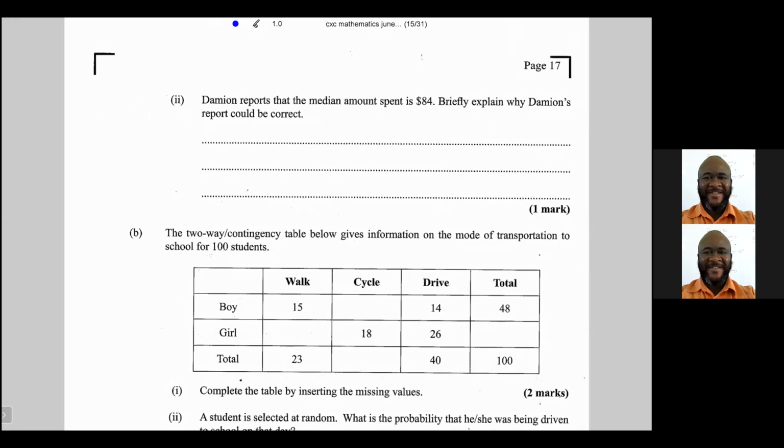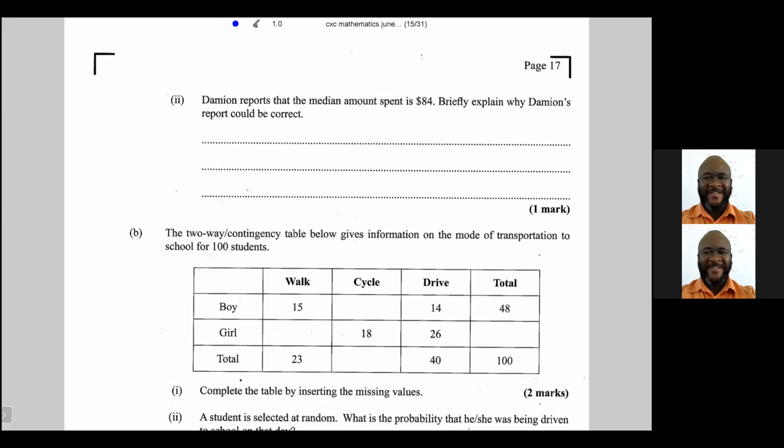Next, we're told that Damien reports that the median amount spent is $84.